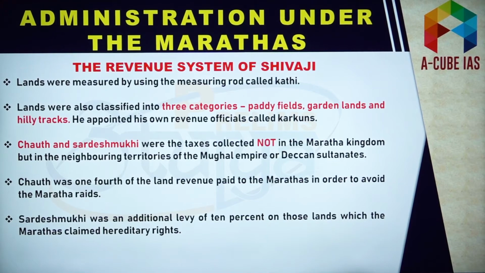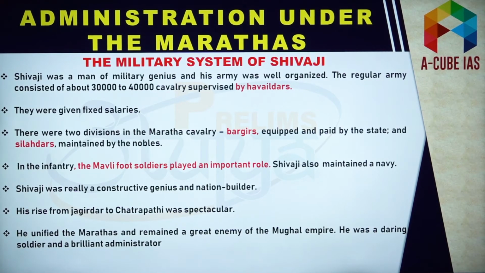Now, during his time, lands were classified into 3 categories: paddy fields, garden lands, and hilly tracts. Under Shivaji's administration, the military system was also very well pronounced and highly organized. He was a very able administrator, as I said earlier, and a daring soldier himself. So he unified the Marathas, and during his tenure, he remained a great enemy of the Mughal Empire. He maintained a very large army, very well organized, and these soldiers were given fixed salaries. So just remember these important points as far as the military system of Shivaji is concerned.